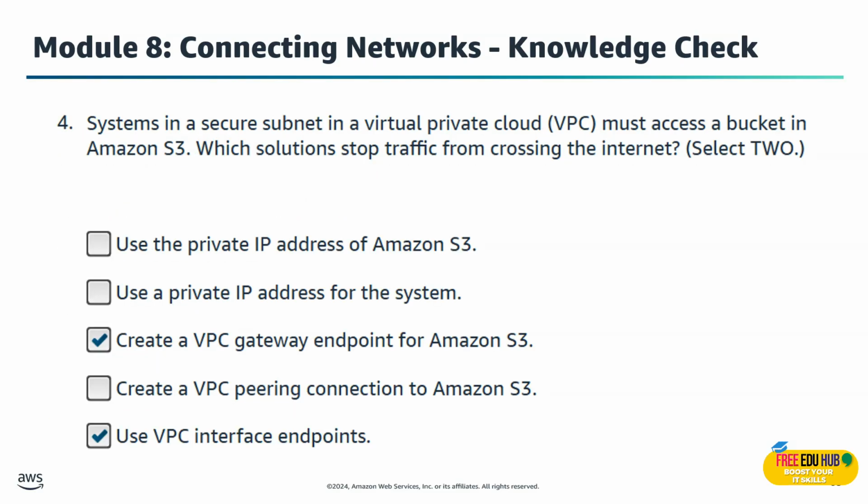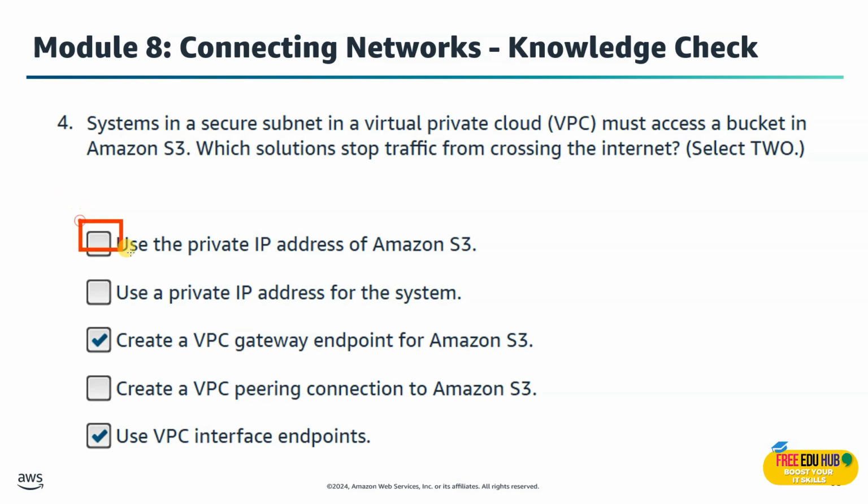Question number 4 says that systems in a secure subnet in a VPC must access a bucket in Amazon S3. Which solutions stop traffic from crossing the internet? So the first option is create a VPC gateway endpoint for Amazon S3, and the other one is VPC interface endpoints. Both of these options let your traffic stay inside the AWS network without ever touching the internet. A VPC gateway endpoint is used for S3 or DynamoDB, and an interface endpoint works for most of the AWS services through PrivateLink. Together, they keep your data private and secure within the AWS internal backbone.